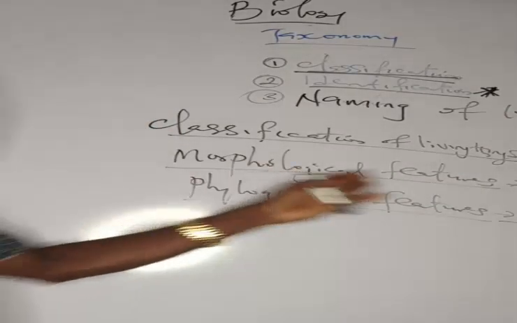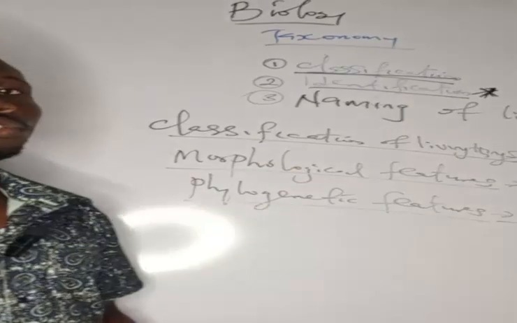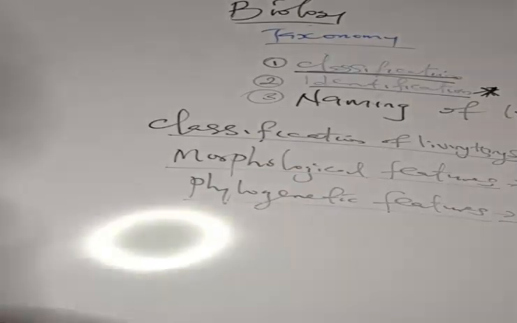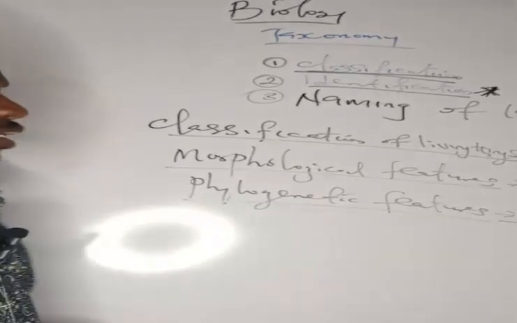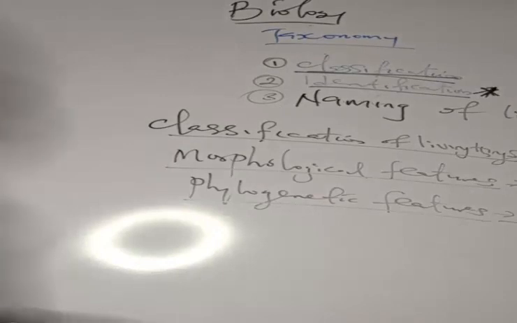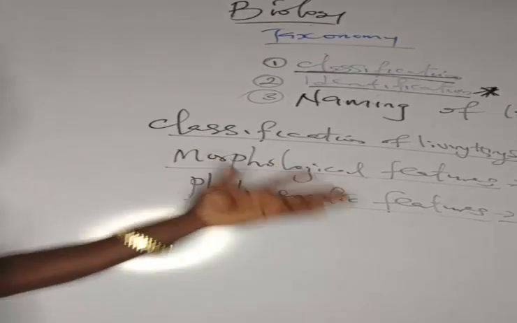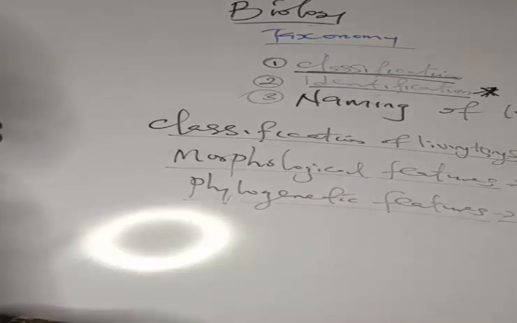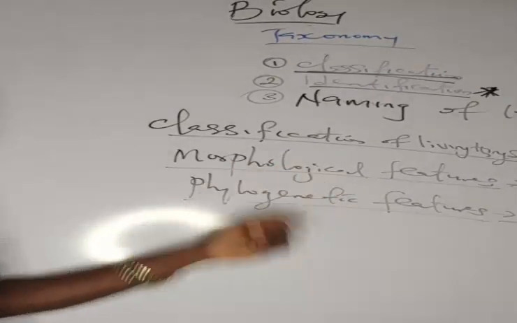So, why is Carolus Linnaeus known as the father of taxonomy? Linnaeus is known as the father of taxonomy. So we're going to look at the Carolus Linnaeus levels of classification.